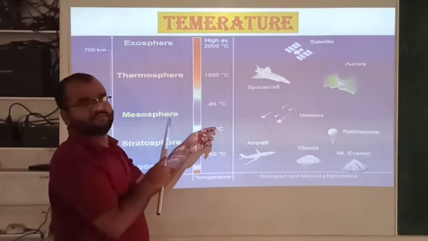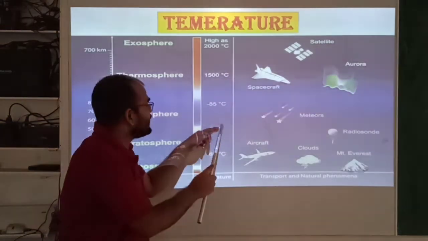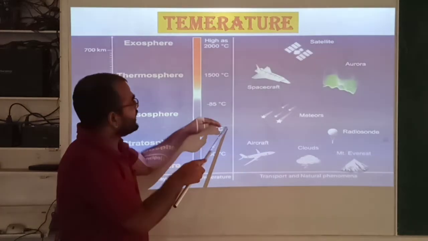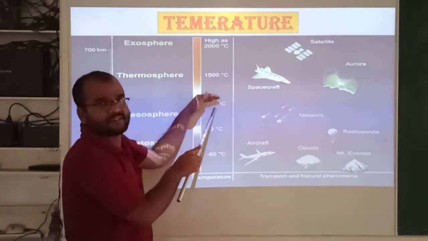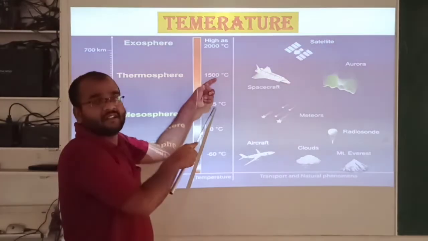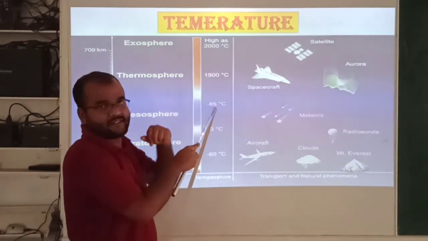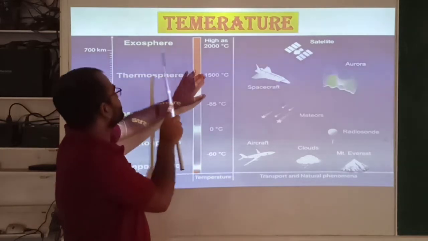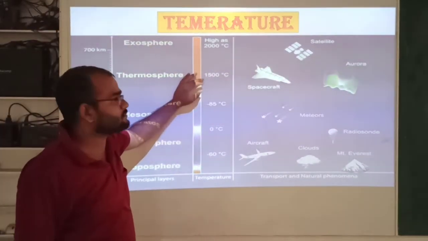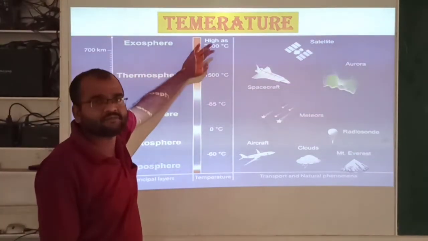Next in the mesosphere, it again came to minus 85, so as the height increases, temperature decreases. In the fourth layer, the thermosphere, 1500, so as the height increases, temperature increases. Next in the exosphere, again temperature increases.